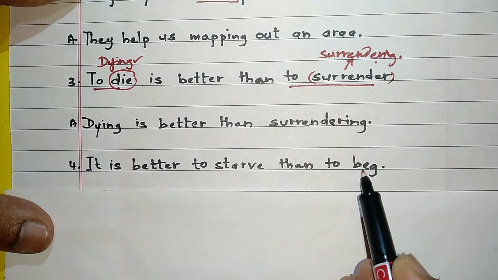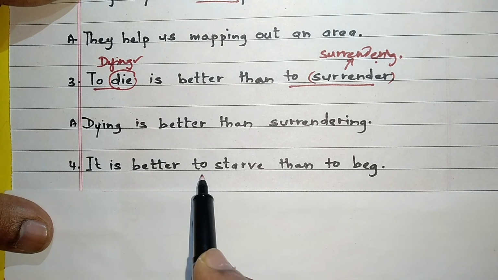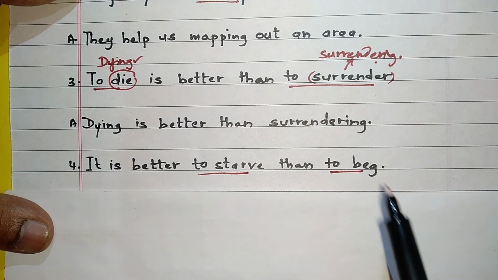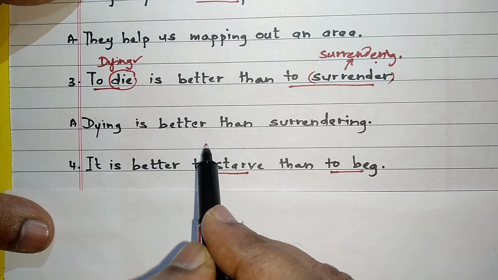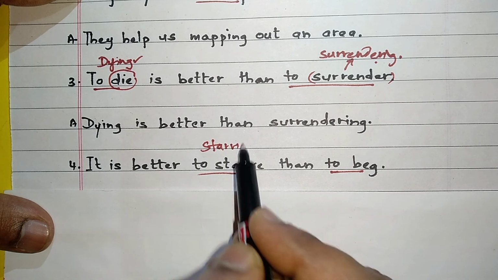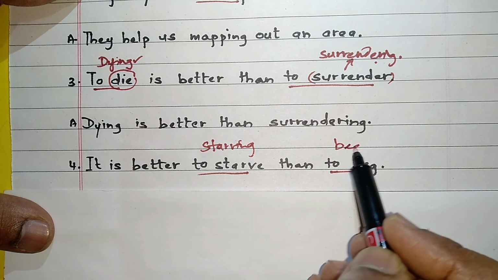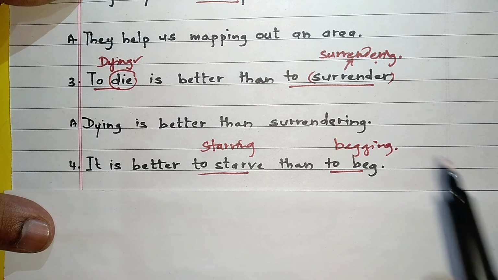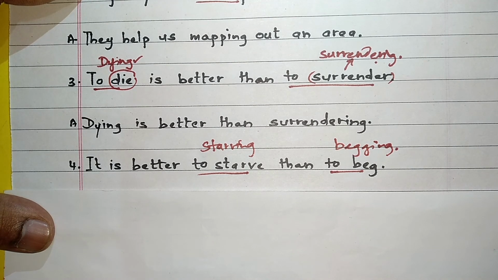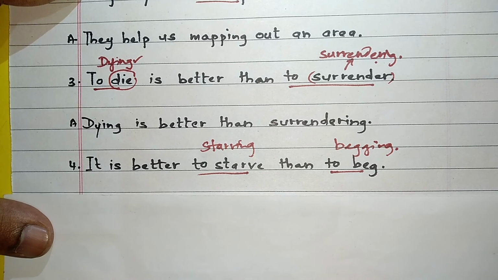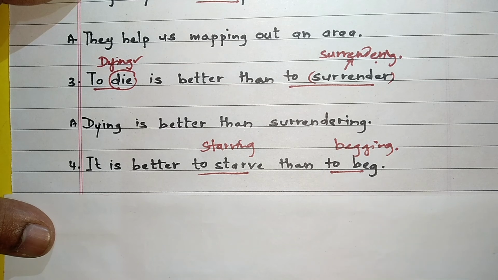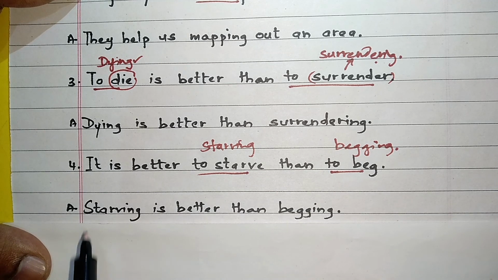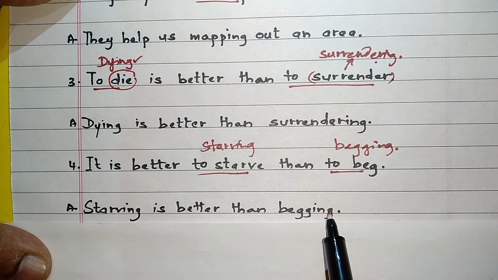It is better to starve than to beg. Here again we have two infinitives, to starve, to beg. So we'll have to replace them with starving and begging respectively. Okay. So we will have to reconstruct this sentence and we will have to say starving is better than begging.